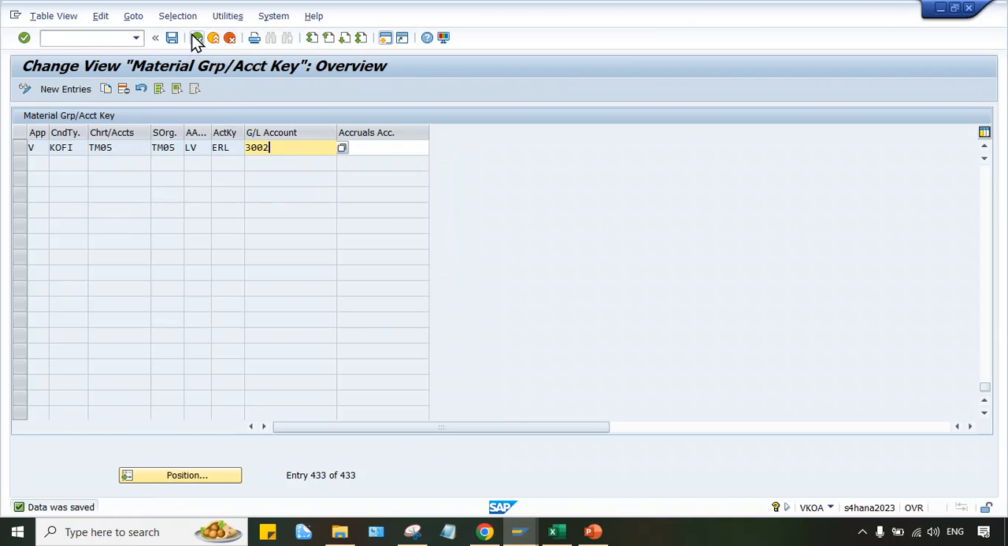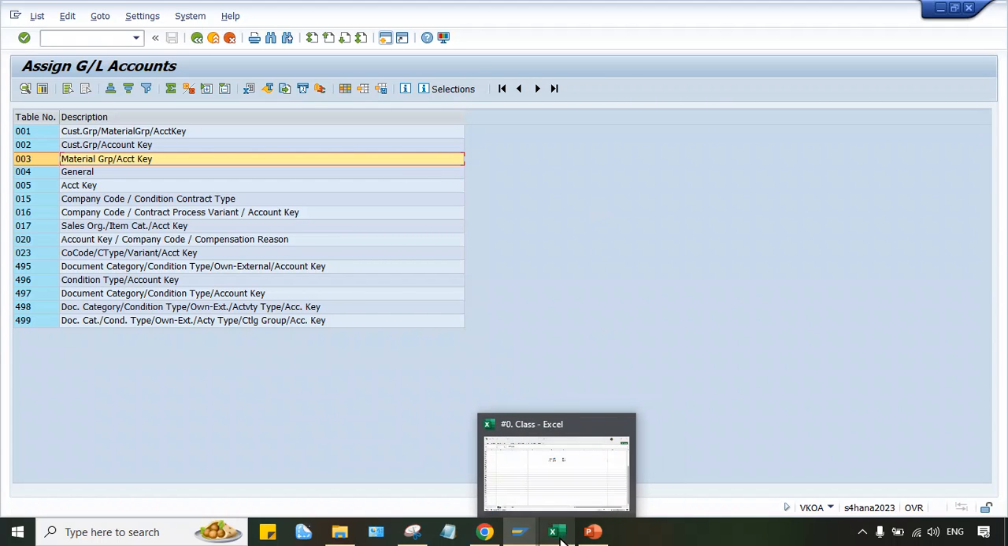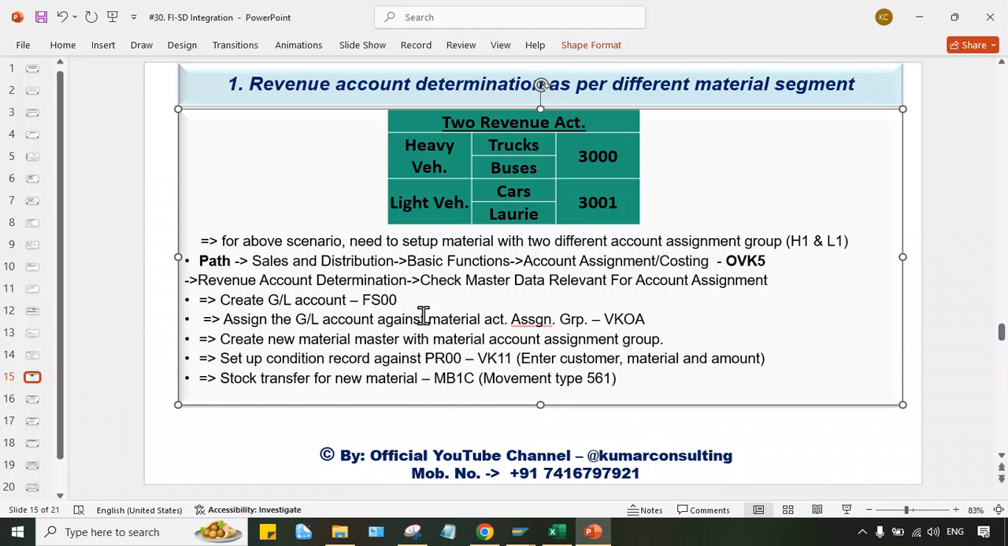So what I have done, I have assigned against this one material group and account key. Against this combination I have assigned the GL account. Okay. What next? The next one is create new material master with account assignment group.